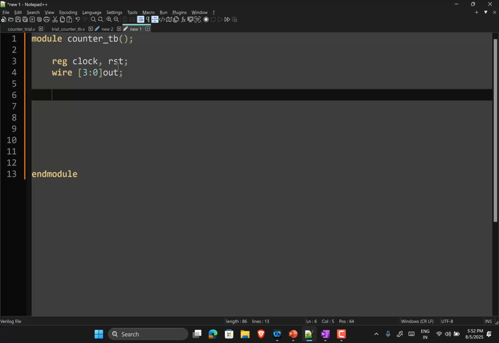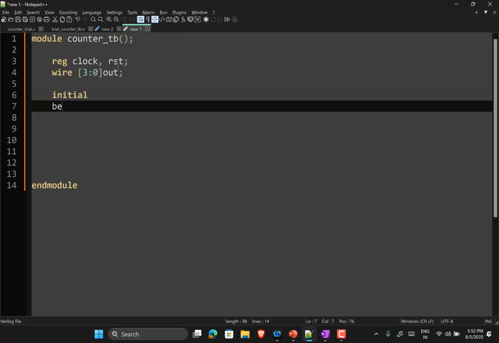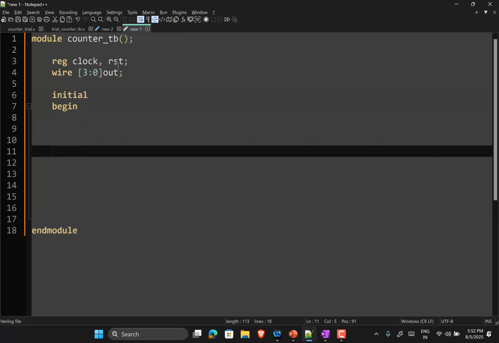Okay. So now I want to assign values to both the clock as well as the reset. And let's say I want clock and reset to start with a value 0 initially. Because they are declared as registers, I can assign values to them either inside an always block or inside something called an initial block. An initial block is very similar to an always block for all purposes, except that it gets executed only once.